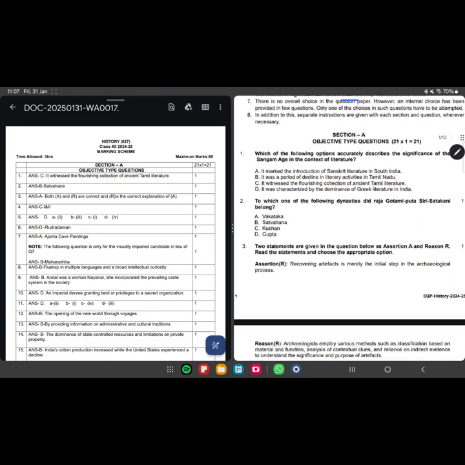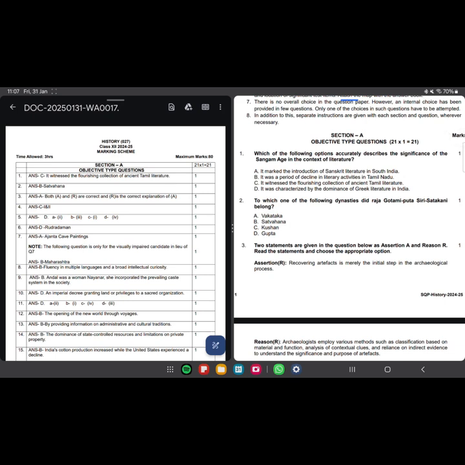I'll try my best, but if I forget something, I'll take the help of the marking scheme. Which of the following options accurately describes the significance of the Sangam age? It marked the introduction of Sanskrit literature in South India.